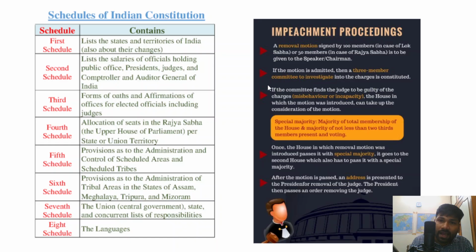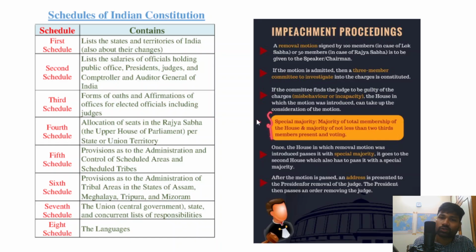Once they have taken it up for consideration, this motion has to be passed by a special majority in both houses of the parliament, right? What is the special majority? That is the majority of the total membership of the house and a majority of not less than 2/3 of the members present and voting.